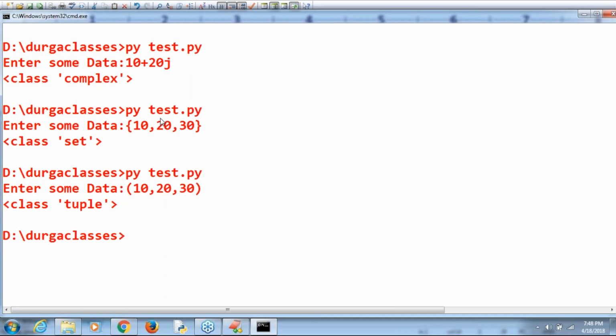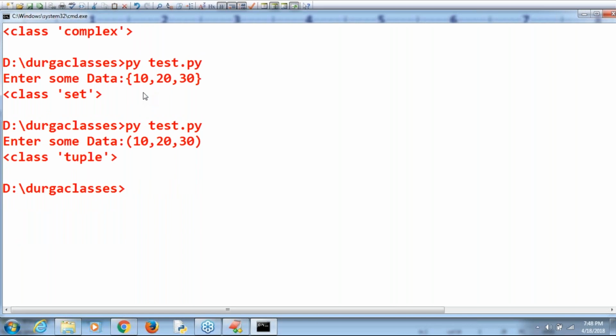We are not required to perform typecasting. That's why the most commonly used function in Python is the eval function. Take very special care. Whatever type you provide, automatically it's going to be considered as the corresponding type. Typecasting functions are really not required once we are using the eval function. Clear?